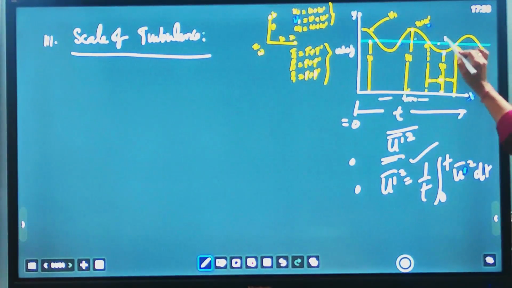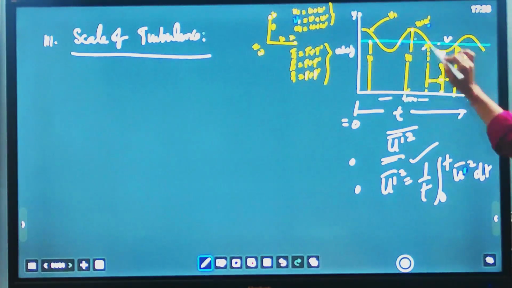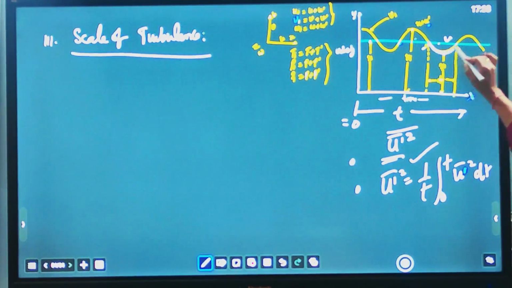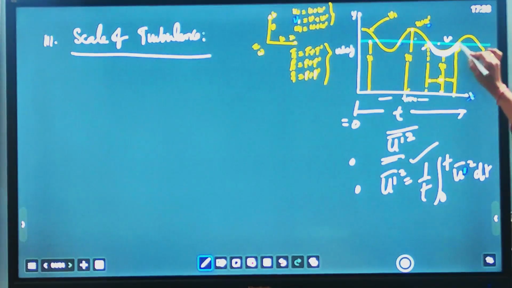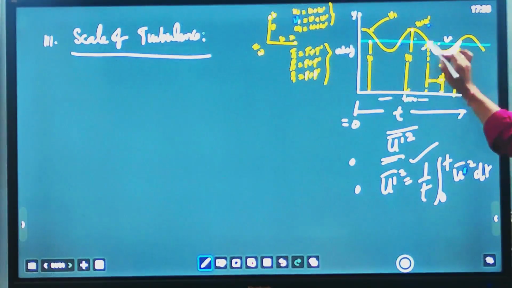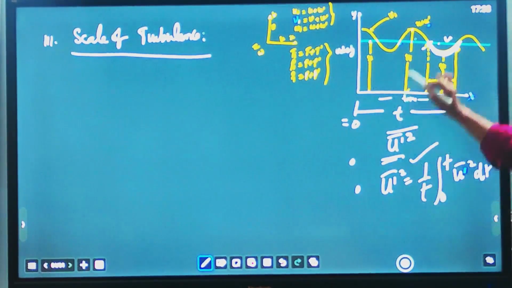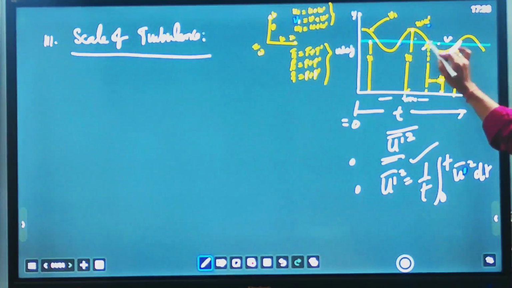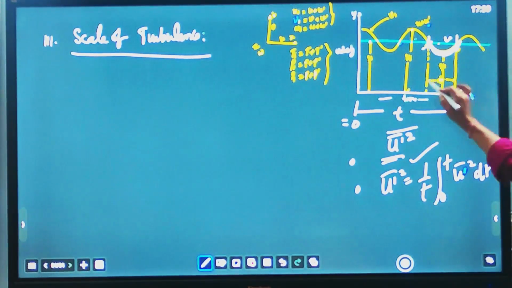This is the mean value U, and the velocity is fluctuating around the mean value, between an upper value and a lower value, and a reversal takes place between these two values, going down from the mean value and going up at this point. So this is point A to B. A to B are two points where the direction of velocity is changing or fluctuating. The direction of instantaneous velocity changes at this point, because from the mean value it goes down and from the mean value it goes up. So this interval is equal to dt.